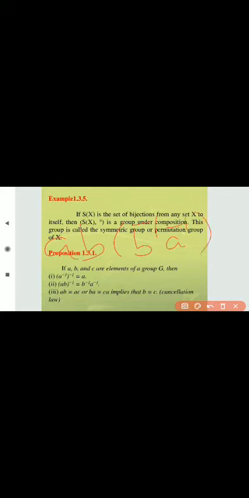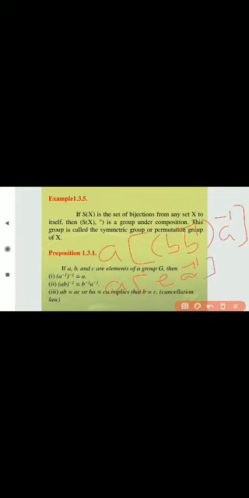This is equal to a, b b inverse, a inverse.